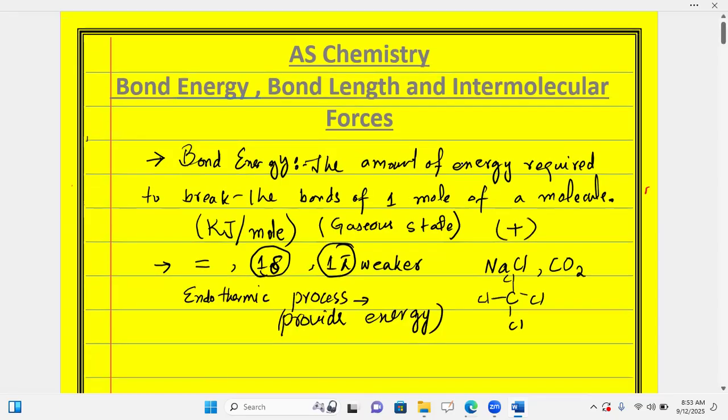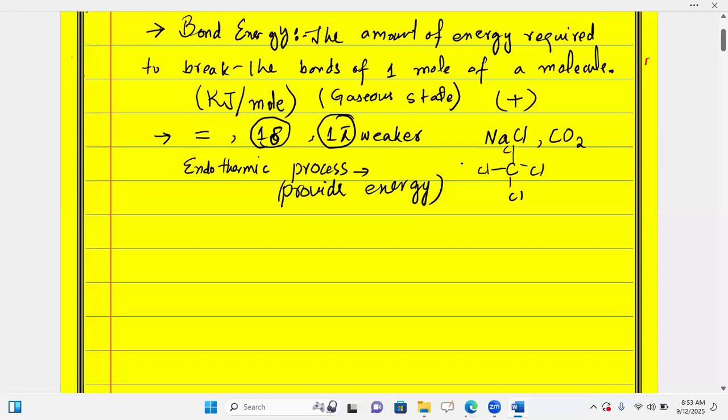After that, the second one is called bond length over there.